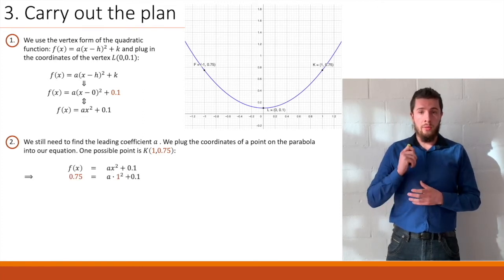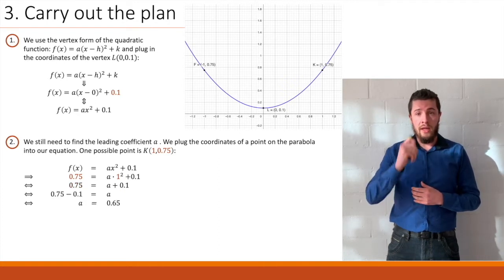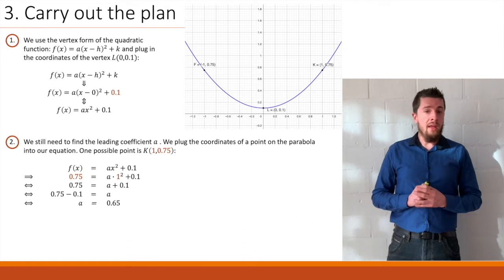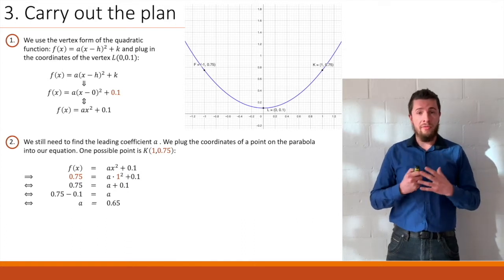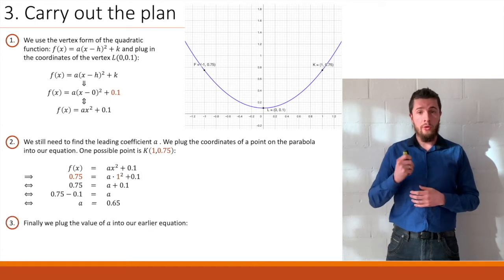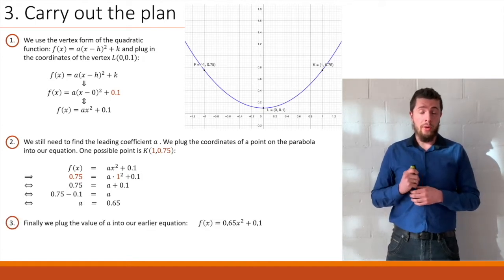So we'll be plugging in those values and we solve for a. We end up with a equals 0.65. So now we have all the information we need to plug the value of a into our earlier equation, or function rule, and we end up with this.